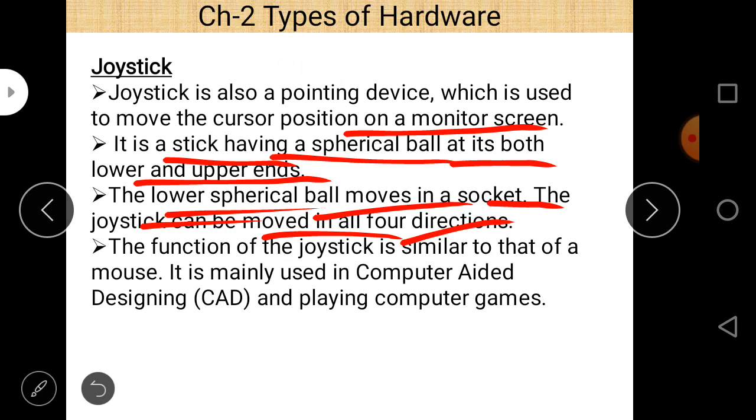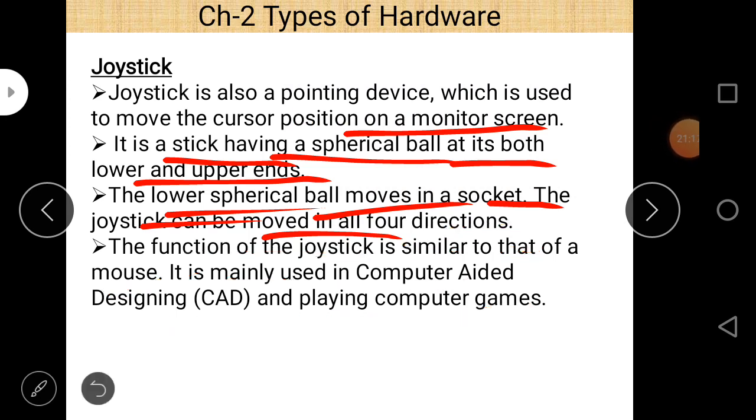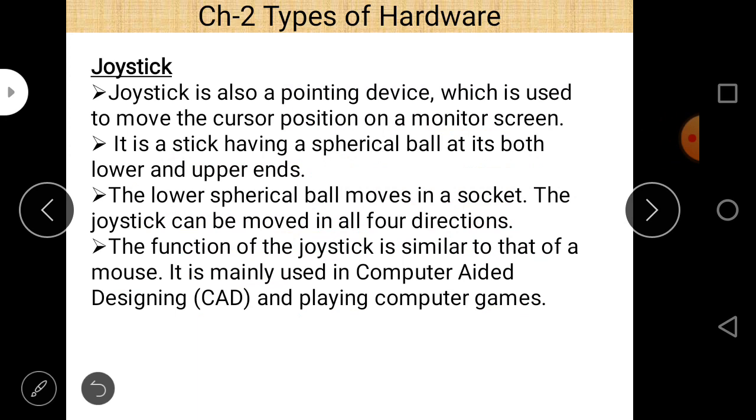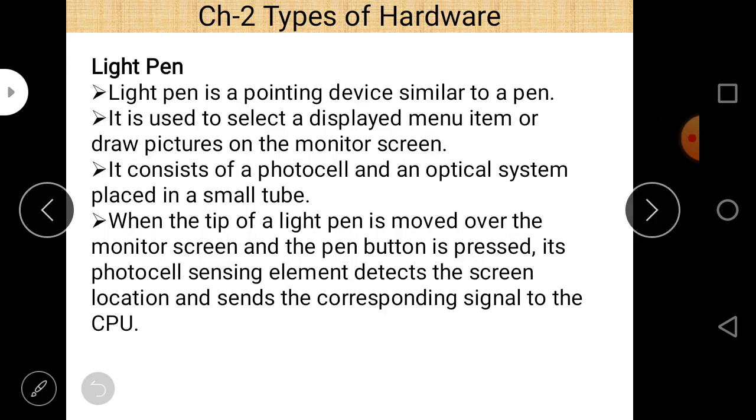The function of the joystick is similar to that of the mouse, and it is mainly used in computer aided design, CAD, and playing computer games. So they are used in CAD, computer aided design, and used in playing games. It is also a pointing device. You can see that. Then light pen.